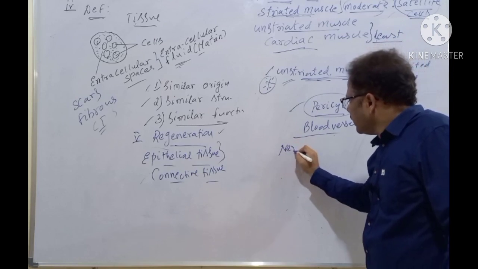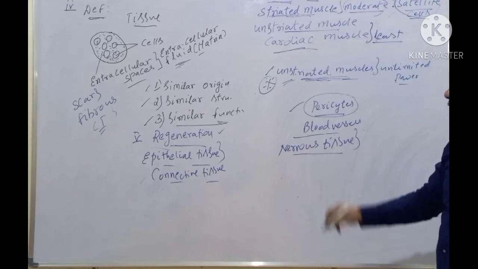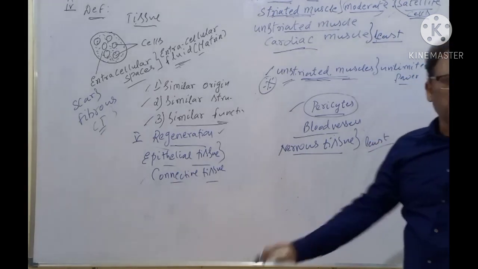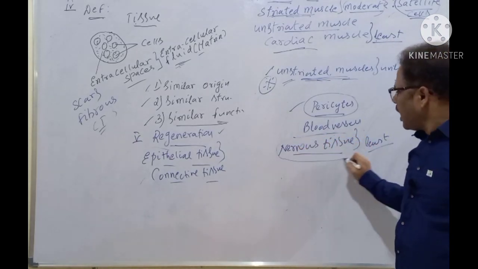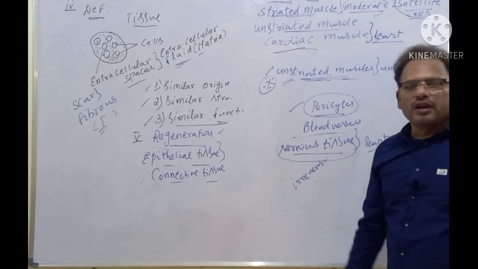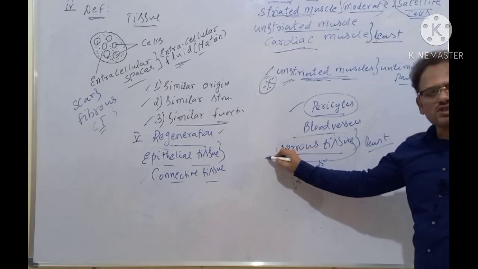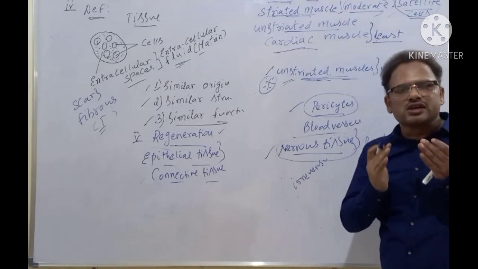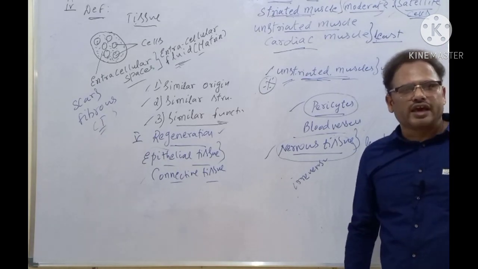Next one, coming to the nervous tissue. The nervous tissue has the least power of regeneration, almost none. We can't even say least, it is almost nil, a negligible amount of regeneration, and that's why there is irreversible loss of the brain. Whenever the brain is damaged, it cannot be repaired, because the brain contains nervous tissue. When nervous tissue is damaged, it cannot be regenerated. That is why brain damage causes irreversible loss.